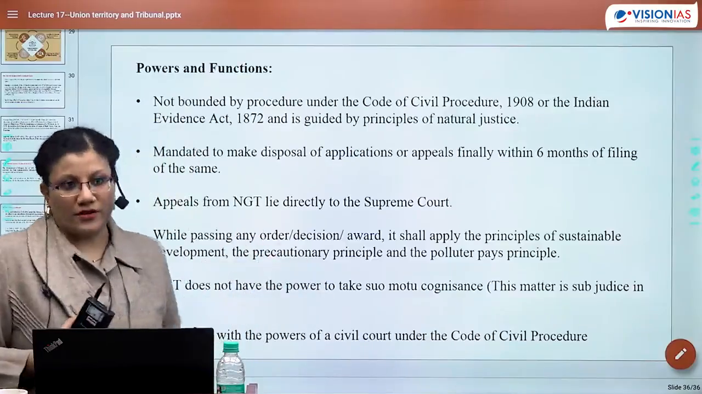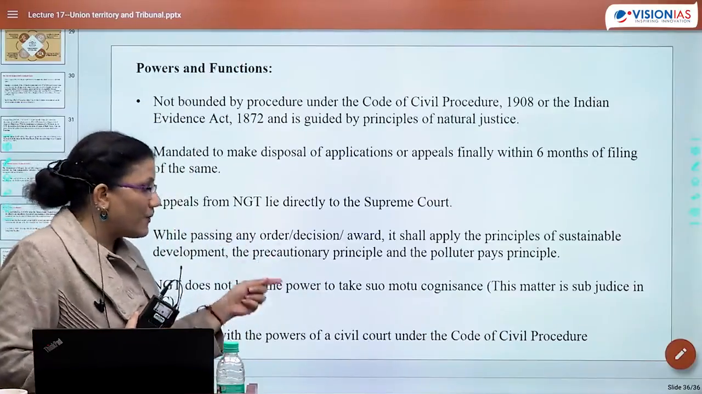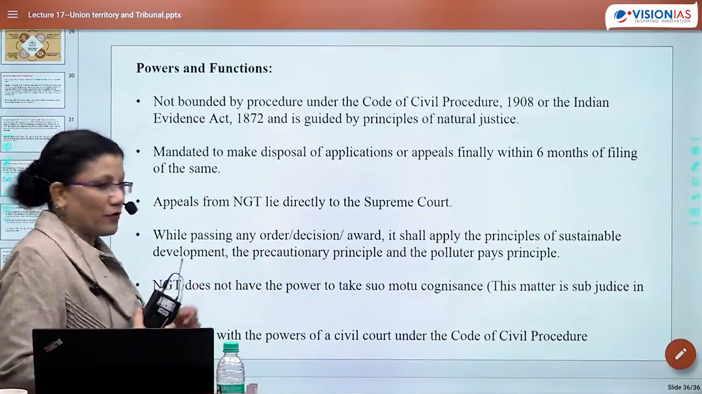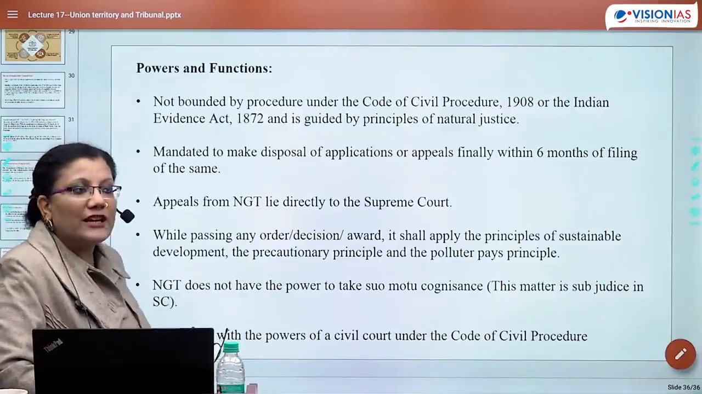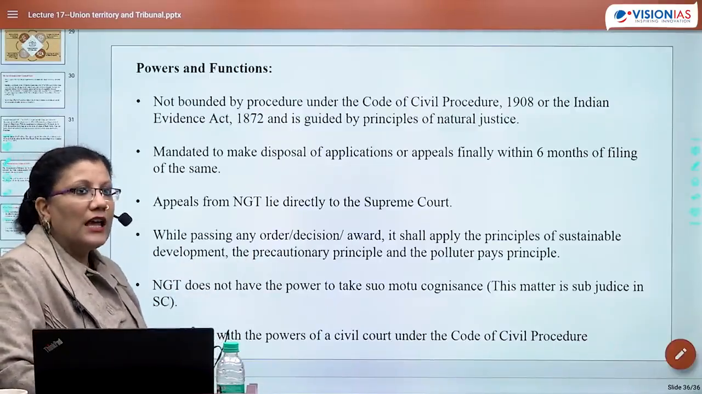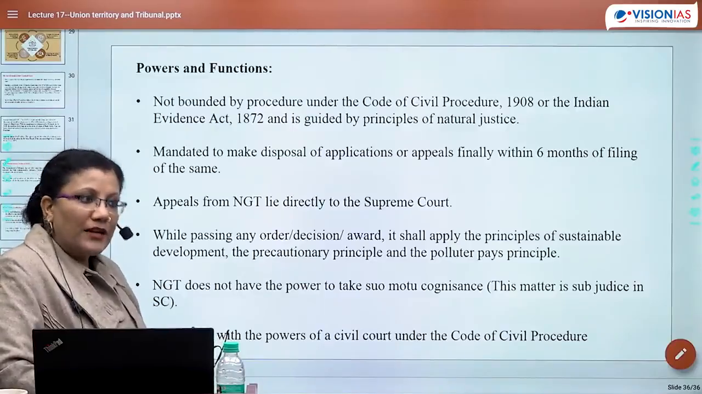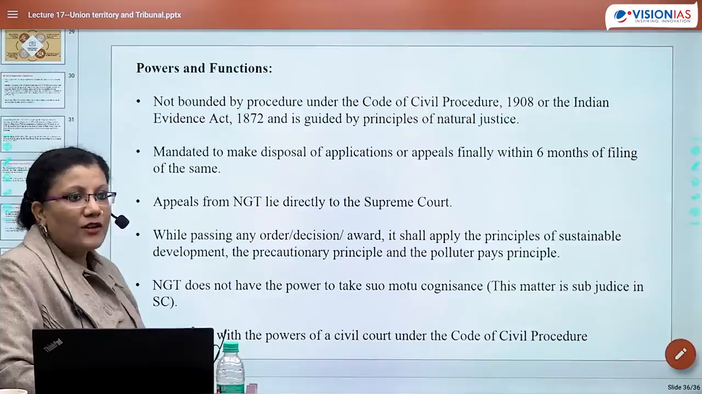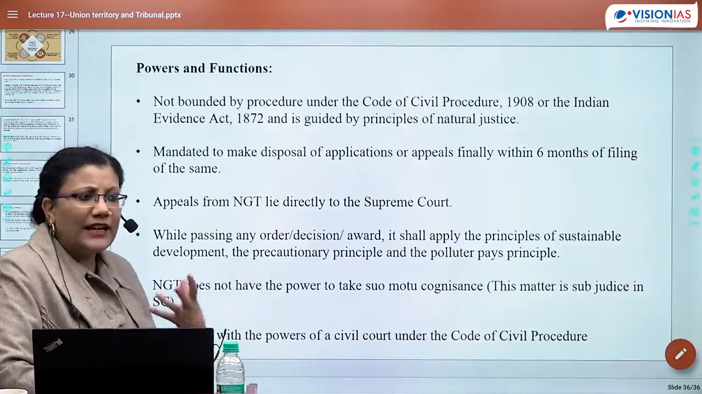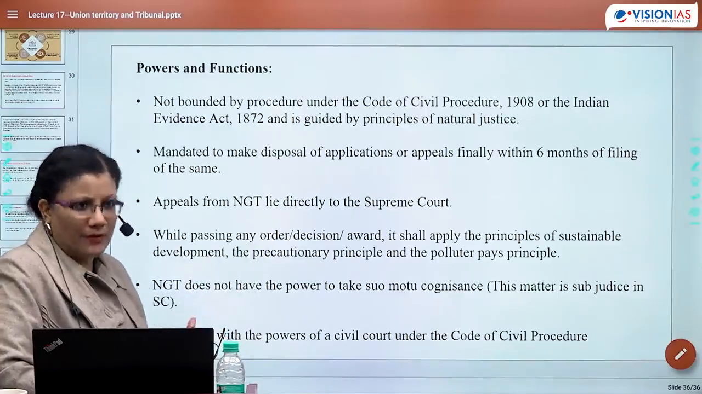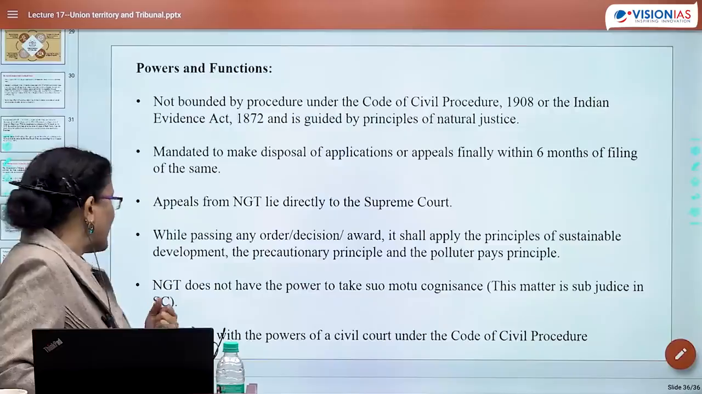Next, NGT does not have the power to take suo motu cognizance. Means this matter is sub judice in Supreme Court. So the point is it does not have the power to take suo motu cognizance. That is, the matter must come to NGT from somewhere. It cannot on its own take forward an idea that Delhi has a lot of pollution. NGT cannot come up. Okay, so this is an idea.